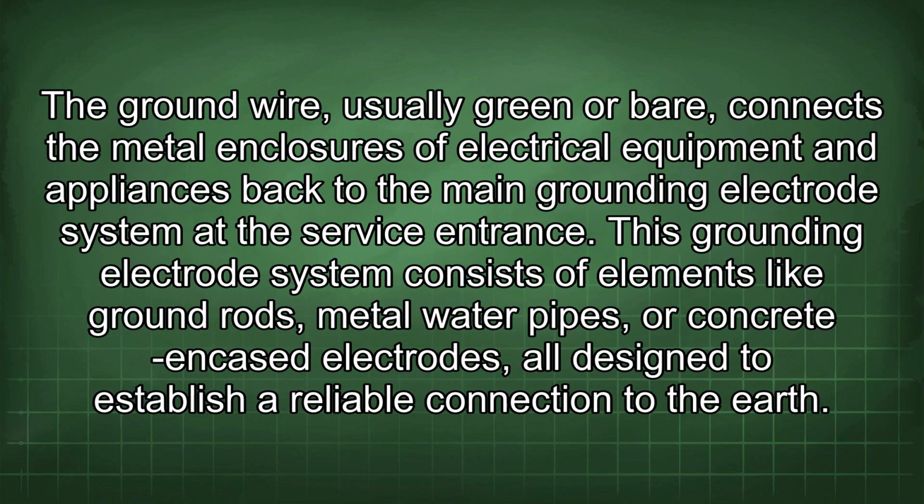The ground wire, usually green or bare, connects the metal enclosures of electrical equipment and appliances back to the main grounding electrode system at the service entrance. This grounding electrode system consists of elements like ground rods, metal water pipes, or concrete encased electrodes, all designed to establish a reliable connection to the earth.